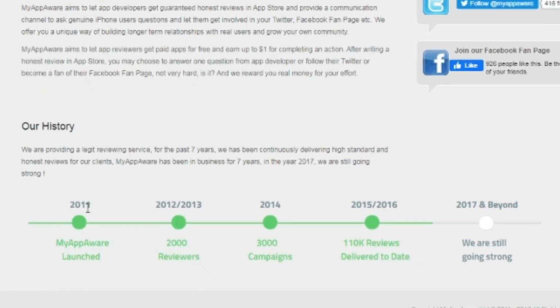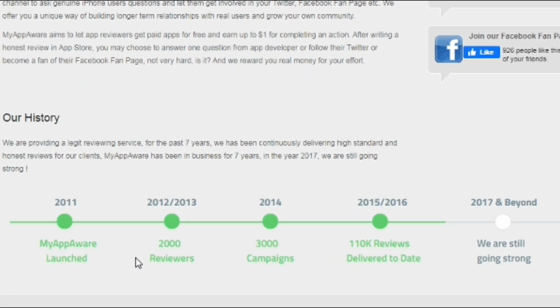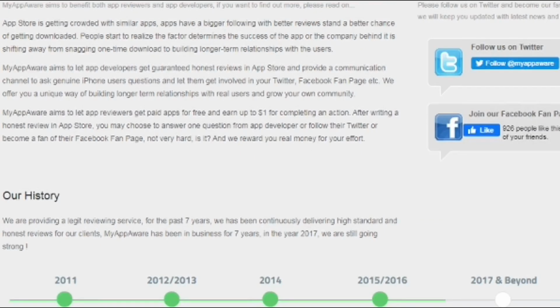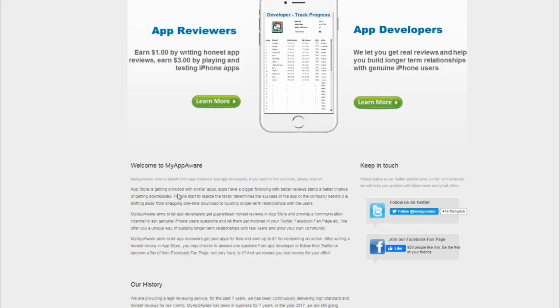They launched in 2011, and in 2012, 2013, they had up to 2,000 reviewers. In 2014, 3,000 reviewers. In 2015 to 16, 110 reviewers. You see, they are really going very far. And this is 2017 right now, then we are in 2020, 21, 22, 23, 24. You can see 2030, they're still going to be going on and paying so many reviewers, right? So the App Store is getting, welcome to My App Reviewer.